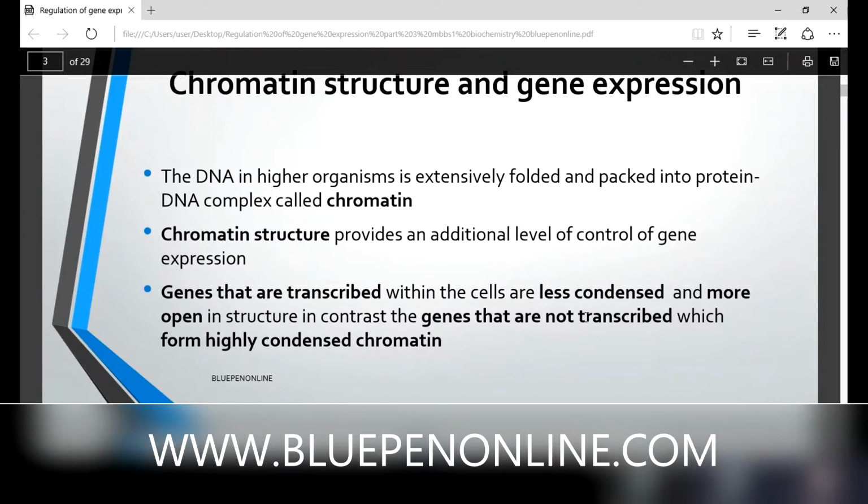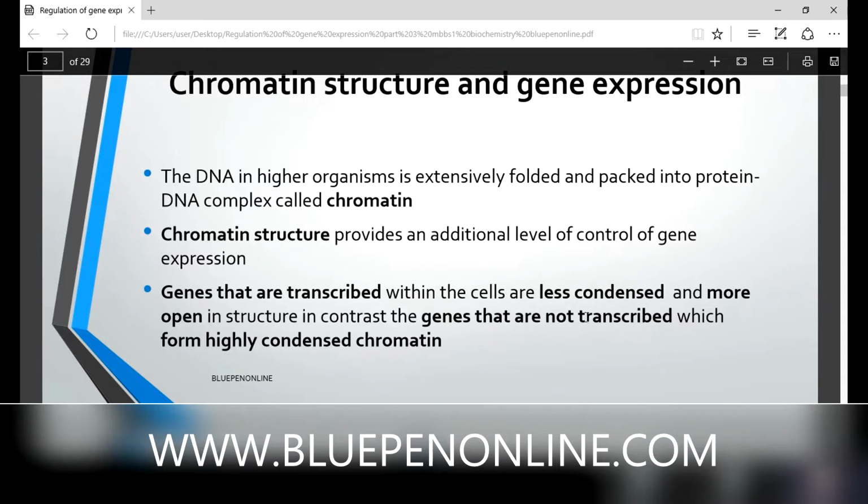Then, what is the main difference between eukaryotic and prokaryotic gene expression? Most of the DNA is in genes in prokaryotes, but very little amount of DNA is in genes in mammals. Then next we are entering into chromatin structure. You can mute now.